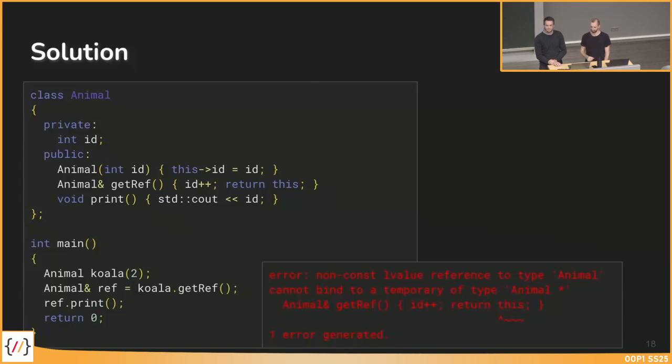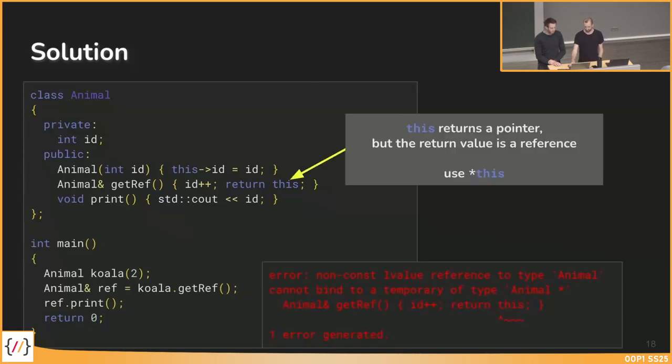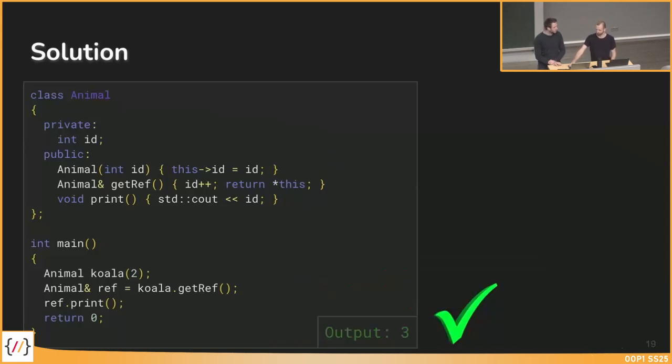This is a pointer and we want to return a reference. So we have to dereference that to be able to return a reference, and then it would work if we write it like this. Great. Okay, that was our short journey to method chaining.